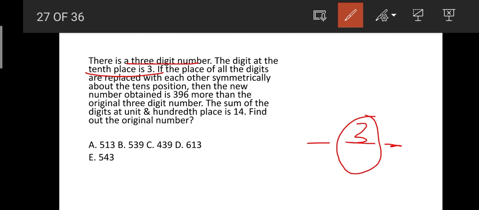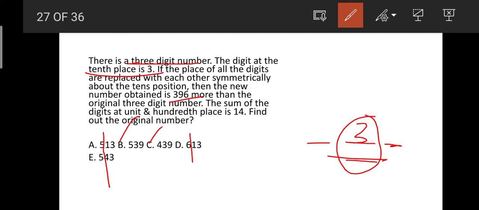How many options do we have satisfying this condition? It is option B and then option C, and then option A, E and D are wrong according to this condition. Next, if the places of all the digits are replaced with each other symmetrically about the 10th position, the new number obtained is 396 more than the original 3-digit number.